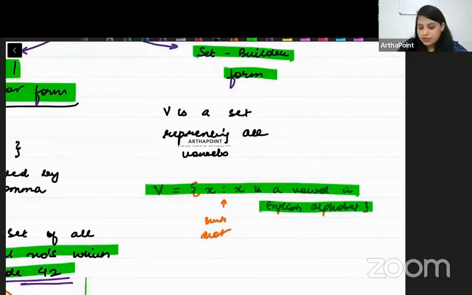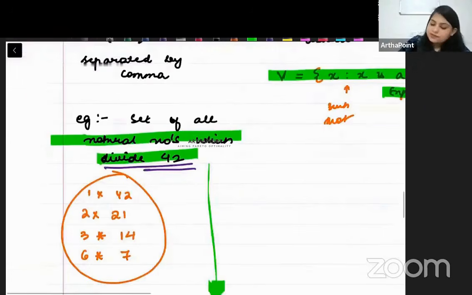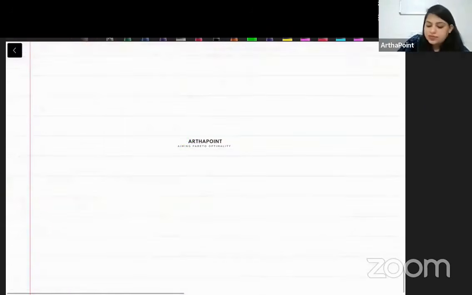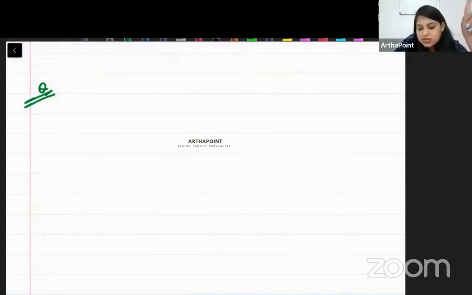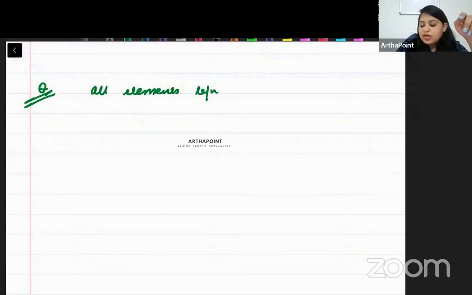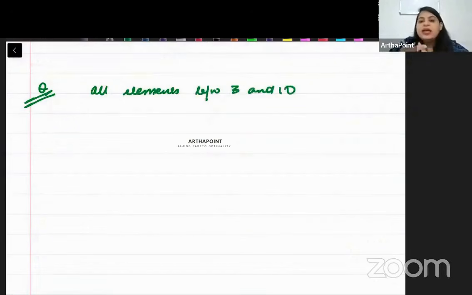Okay, let's take one more example. Supposedly, I tell you that I want all elements in the set between 3 and 10. All elements that lie between 3 and 10. Okay.